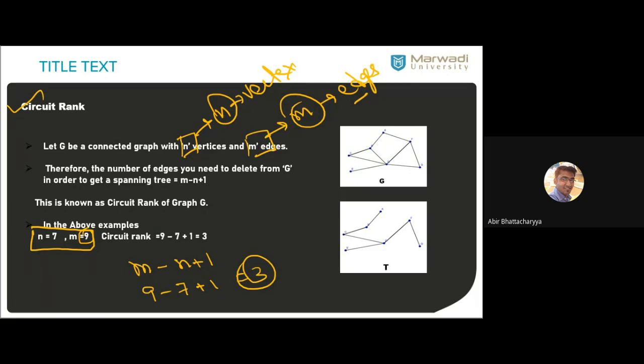But if I delete fewer edges than the circuit rank, then we will get a cycle. It may cover all the vertices, but it cannot be a tree.